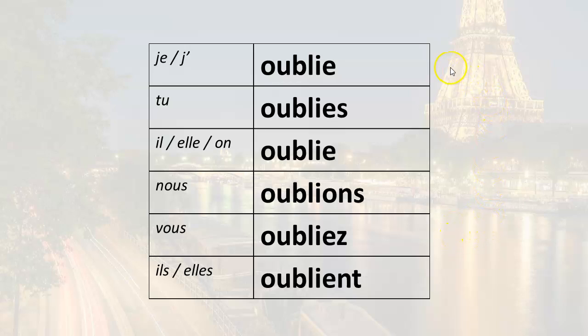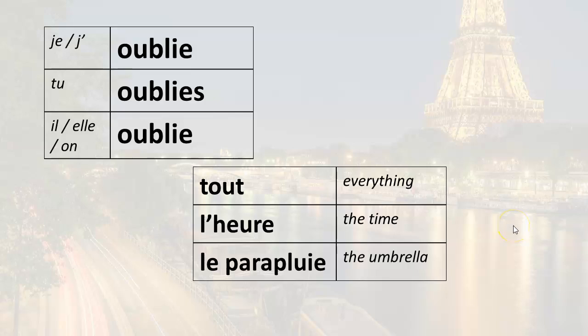Notice the pronunciation: oublie, oublies, oublie, oublions, oubliez, oublient. Notice that oublie, oublies, oublie, and oublient are all pronounced the same. Let's go ahead and look at some examples, things that I forget or someone else forgets.